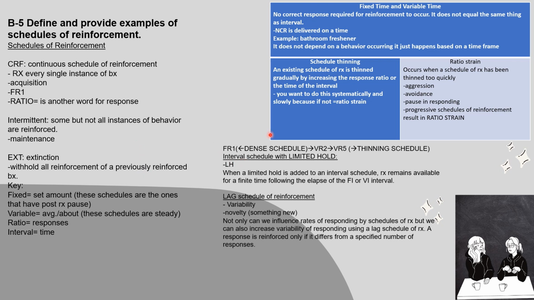How you would usually implement these types of schedules is starting with an FR1 in order to initiate and encourage them, specifically because continuous schedules of reinforcement are easily extinguished compared to intermittent schedules of reinforcement, which are not as easily extinguished. So you start with an FR1, which is a dense schedule, and you thin out. Just an example here, we have VR2, so variable ratio 2 to variable ratio 5. That will be thinning the schedule.